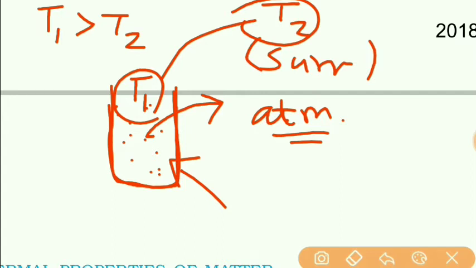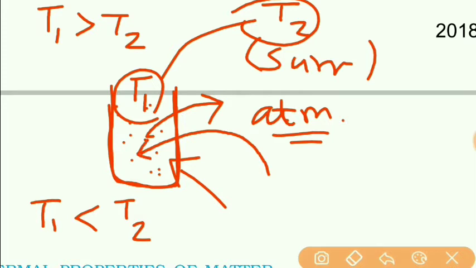Or if temperature T1 is less than T2, then the heat from the surrounding will enter the glass of water, and gradually the temperature of the water inside the glass will increase. So there will be a change in temperature when the heat transfer takes place between the systems or a system and the surrounding.